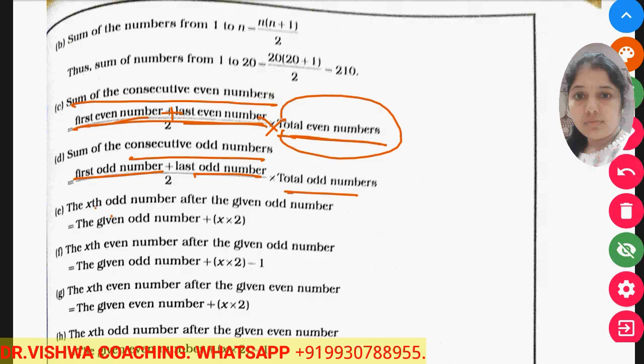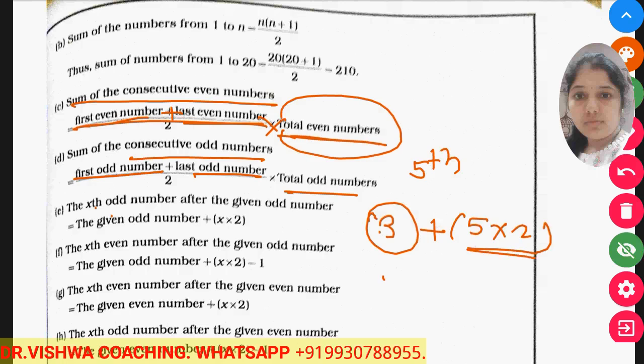Now we have to find the xth odd number after a given odd number. Suppose the given odd number is 3 and I want to find the fifth odd number after 3. So what is the formula? 3 plus 5 into 2, because I want the fifth odd number. So 3 plus 10 becomes 13. So 13 is the fifth odd number after 3. Okay. So this is the formula for the xth odd number.